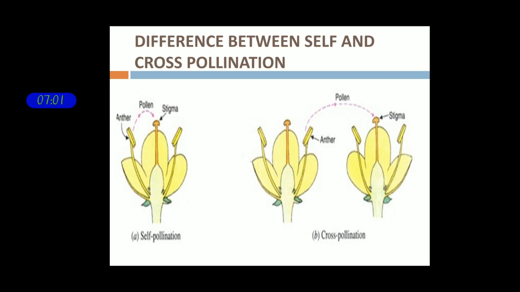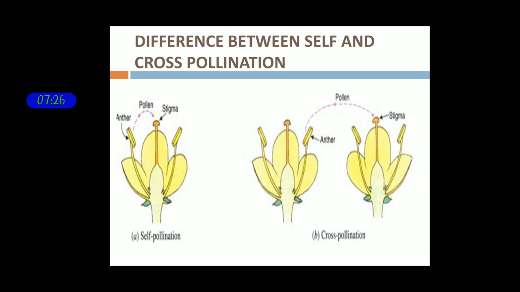You need to know about the difference between self and cross pollination. The process where the male gametes reach the female gametes is known as fertilization, and fertilization happens after pollination. The reaching of the pollen grains to the stigma is the process called pollination.